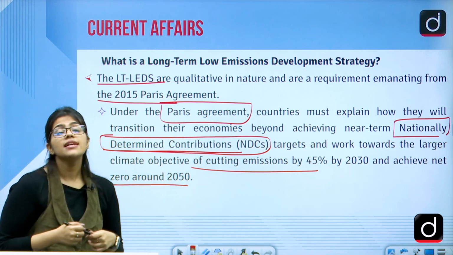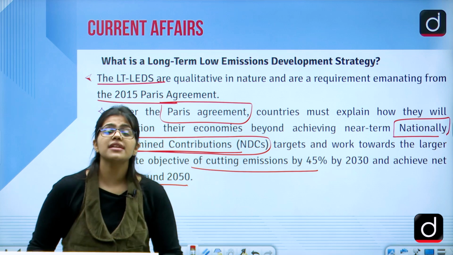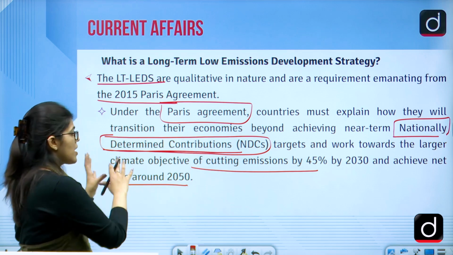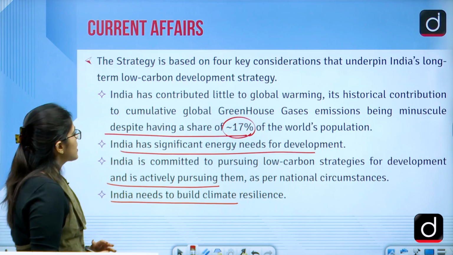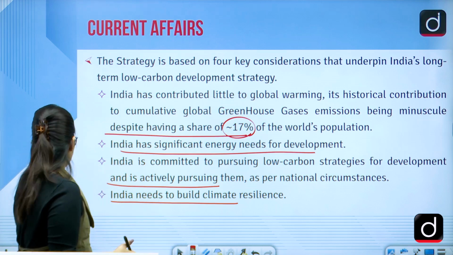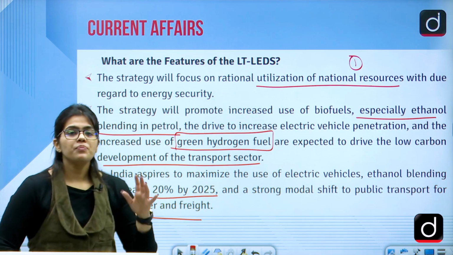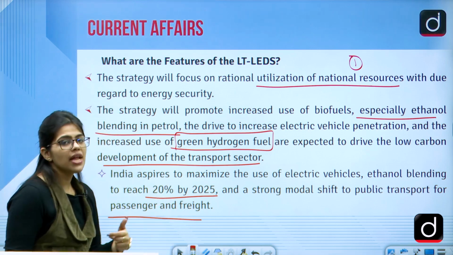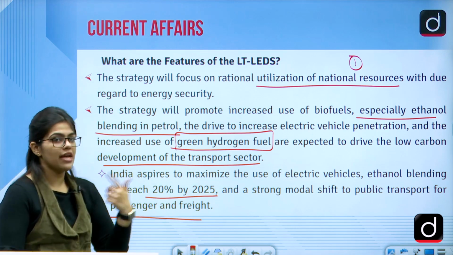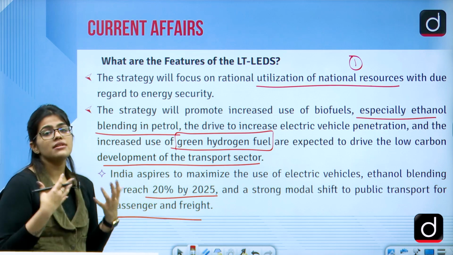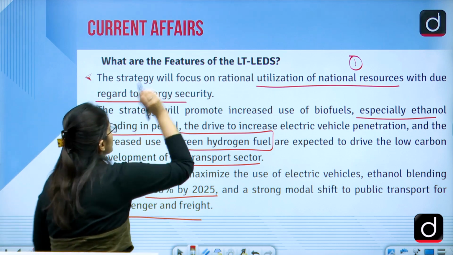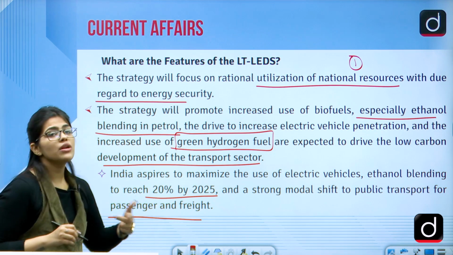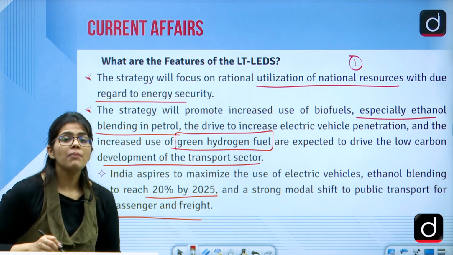These are the targets that each country placed, that we'll be doing all these things so that the Paris Agreement agendas could be met, right? So this is what they do. There were other objectives that we discussed, and when we follow all these objectives, then only would the temperature be stable. So what are a few things that we'll be doing? Of course, there would be rationalization and proper utilization of our natural resources, because we know that we need energy and energy security. Then there should be an increase in the use of biofuels, then ethanol blending, and an increase in electric vehicle penetration. Also, we'll switch to public transport now.